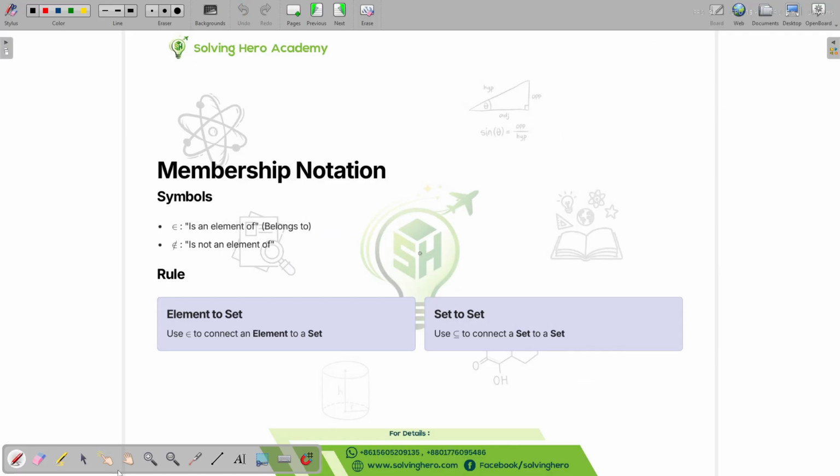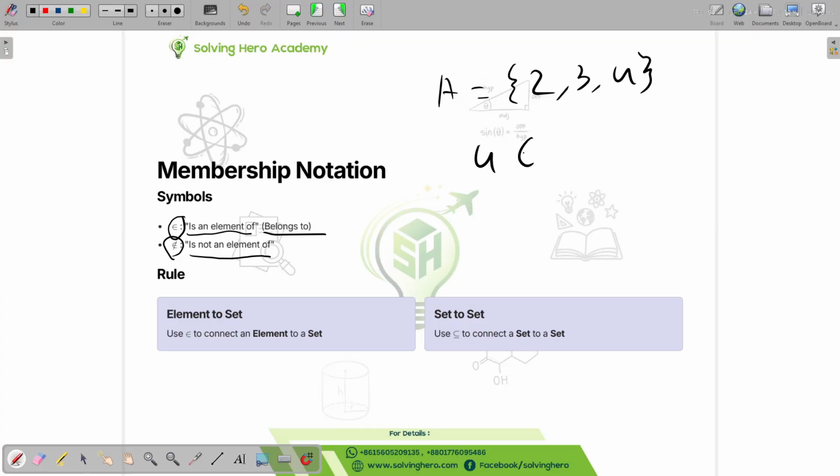Membership notation. This symbol means is an element of or belongs to. This symbol means is not an element of or does not belong to. So let's say we have a set A equals 2, 3, 4, and we are saying 4 belongs to A. This is true. We can also say 5 does not belong to A. So these are the things.